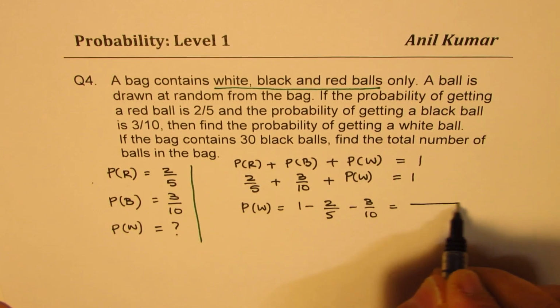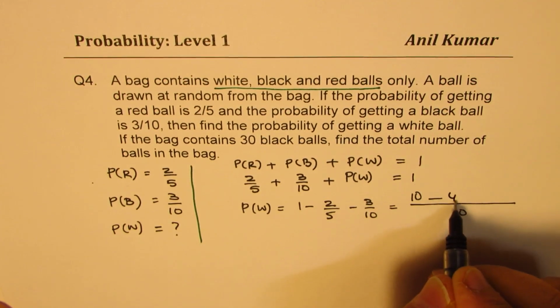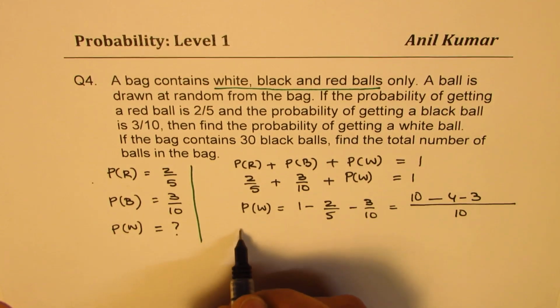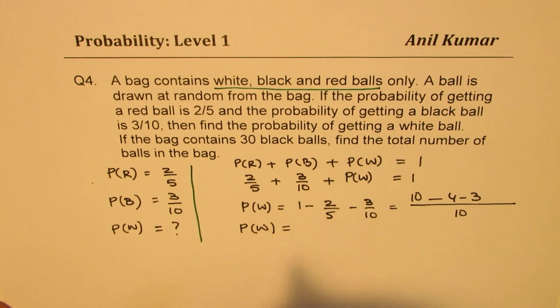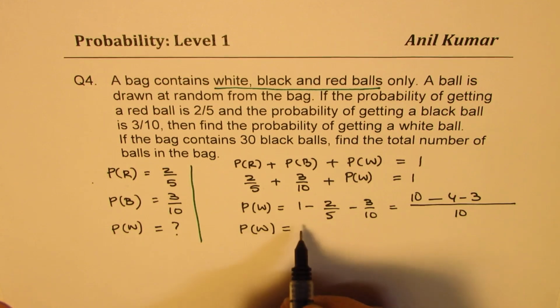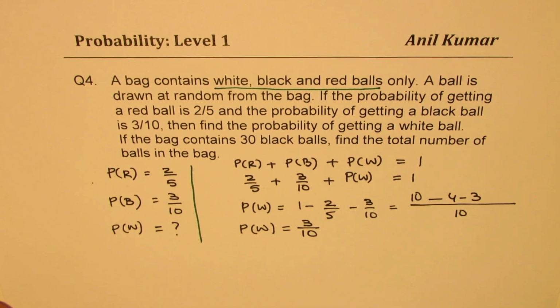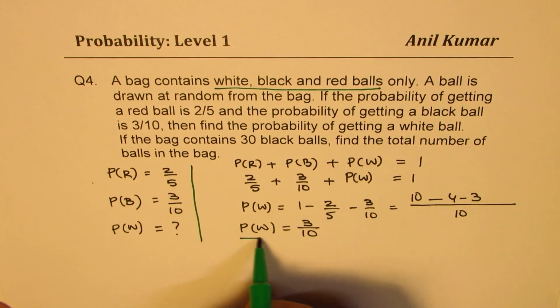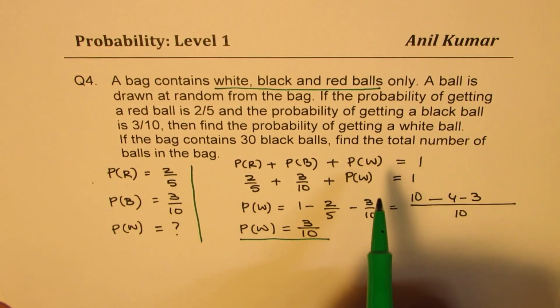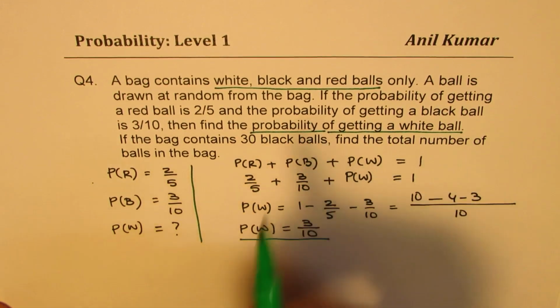So 10 being common denominator. So it is 10 minus 2 times 2, 4 minus 3. Correct? So probability for getting the white ball is what? So if you take away 7, you get 3. So it is 3 over 10. So that is how you get your first answer, right? So that is the probability of getting a white ball. So this is the answer.